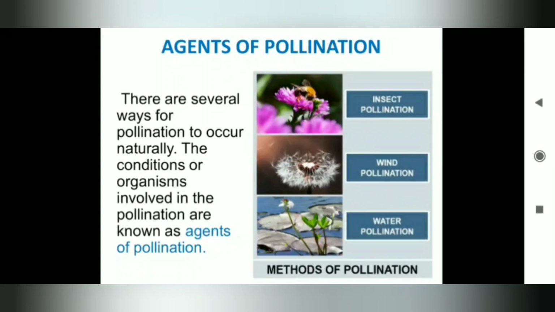Agents of pollination. There are several ways for pollination to occur naturally. The conditions or organisms involved in pollination are known as agents of pollination. Now here in the picture you can see methods of pollination are clearly given. First is insect pollination, then wind pollination and water pollination. Let's study in detail now.